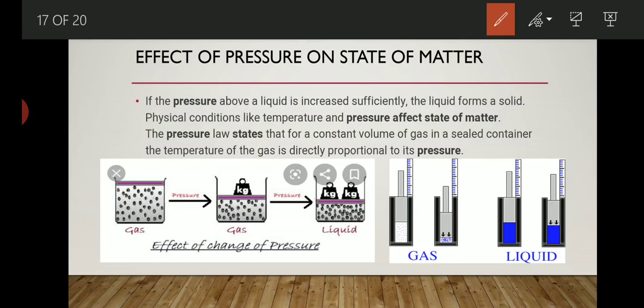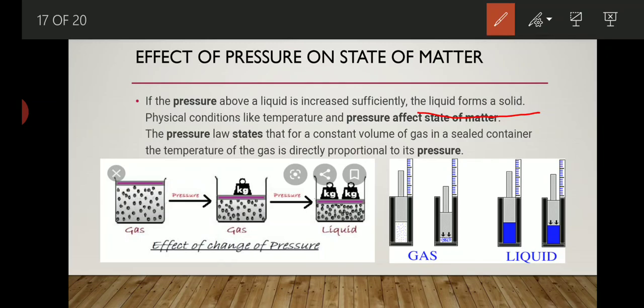Now let's see. If the pressure above a liquid is increased sufficiently, the liquid forms a solid. Means when we increase the pressure, what happens? The particles come closer to each other, and when they come closer, immediately the liquid gets converted into the form of a solid. Physical conditions like temperature and pressure affect the state of matter, as we know.